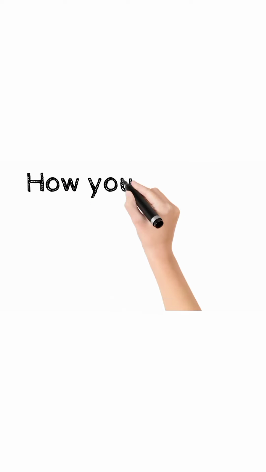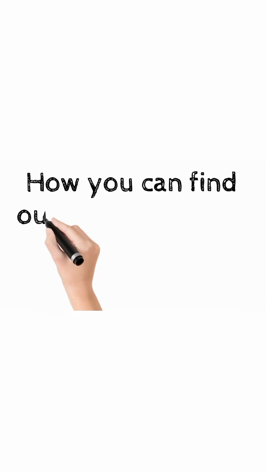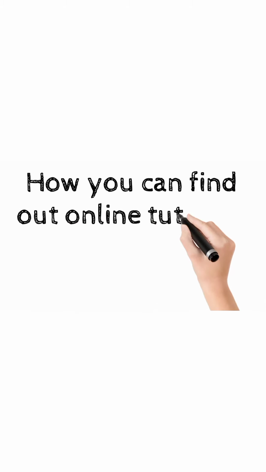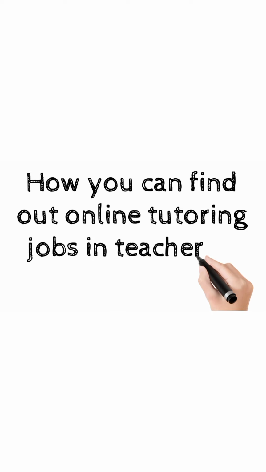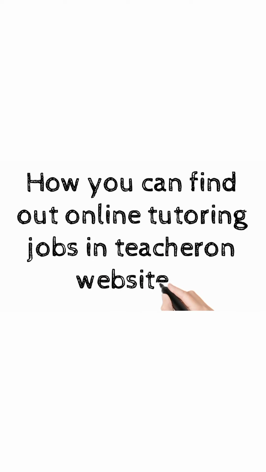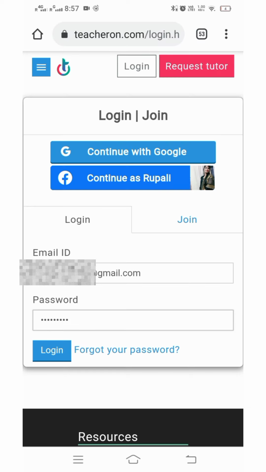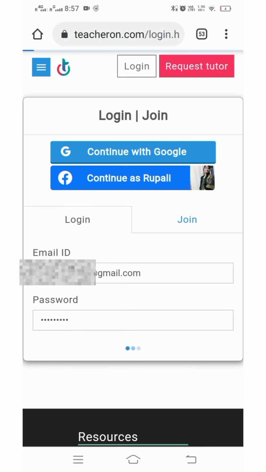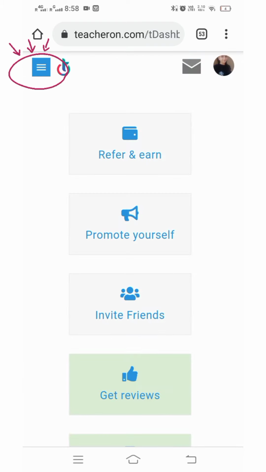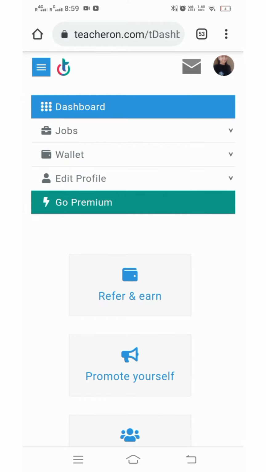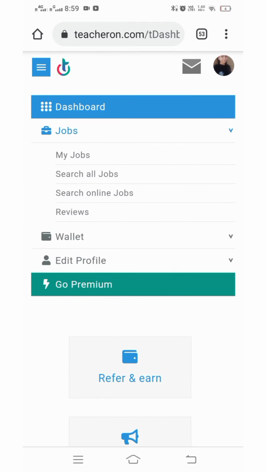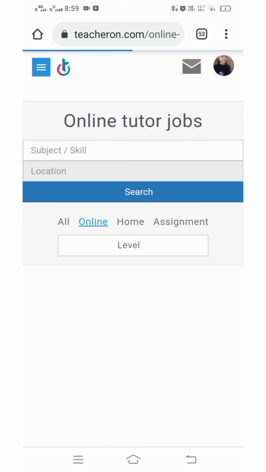Now I will log in to my account, and I will show you how you can find jobs, online jobs like tutoring jobs, or you can find home tutoring jobs in the TeacherOn website. So let's log in to my account. You can see the three horizontal lines on the top left corner, let's click on them. You will get 4 to 5 options here. Then in the job section we will click on search online jobs.